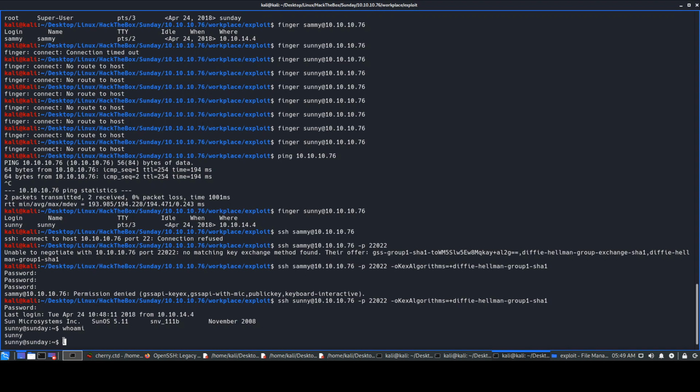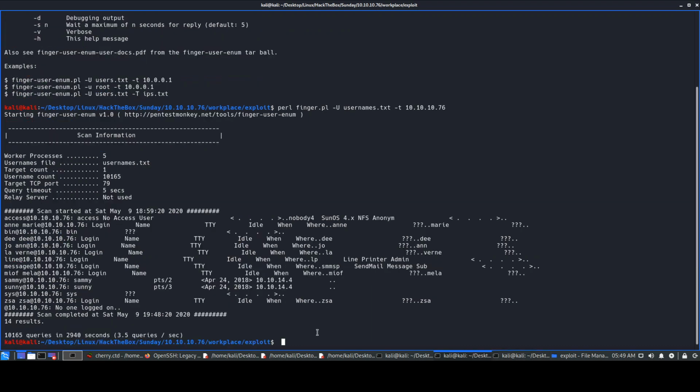Before that, we'll just quickly look at Hydra as well. So we do whoami, and so that's what the shell has been stuck. So in short, we got the shell, right. So I'll just try to close it, and probably we'll just do Hydra over here. Okay, so we'll be using Hydra.